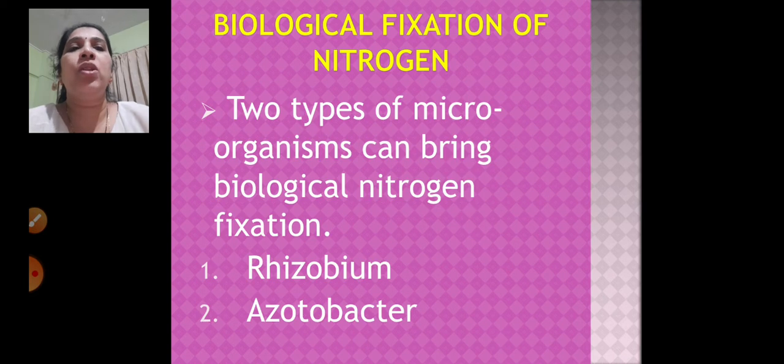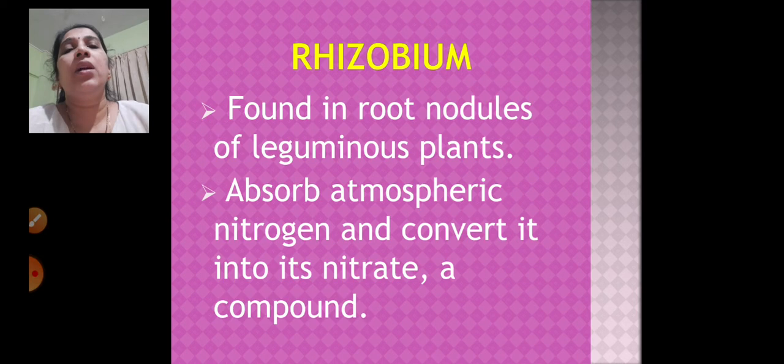So what is biological nitrogen fixation? There are two types of organisms, rhizobium and azotobacter, which can carry out this biological fixation of nitrogen. The root nodules of the leguminous plants contain the rhizobium microorganism. What it does is absorb the gaseous nitrogen and convert it into a compound called nitrate, and then the plants can utilize it for growth.